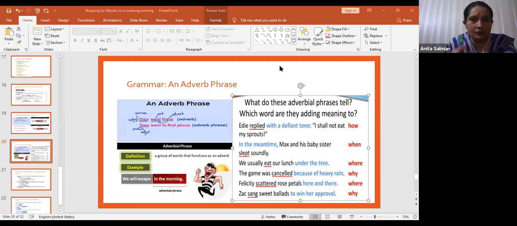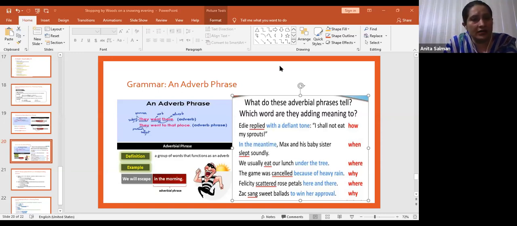So what is the quick way to know about these adverb phrases, that I have told you earlier, that in your exam you will have these sorts of questions in multiple choice. A sentence will be given to you, like, we usually eat our lunch under the tree. The examiner could underline under the tree, and you are asked, what is this? It is an adverb phrase, noun phrase, or adjective phrase.